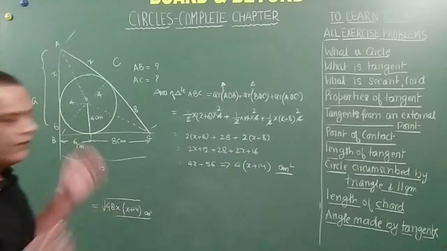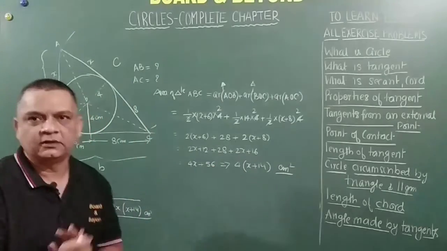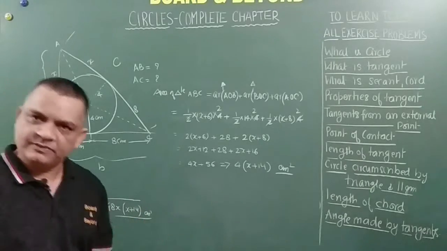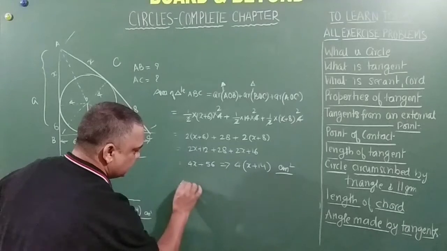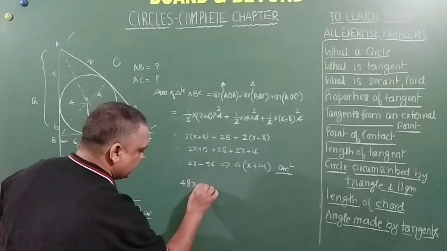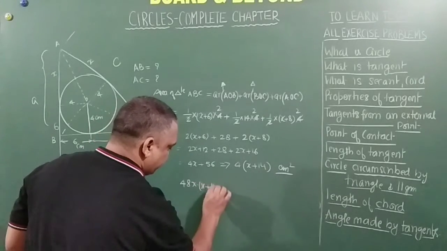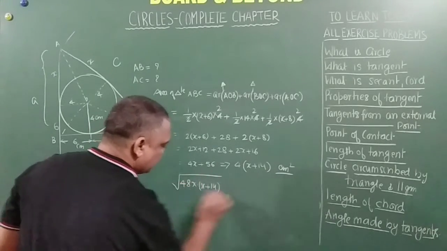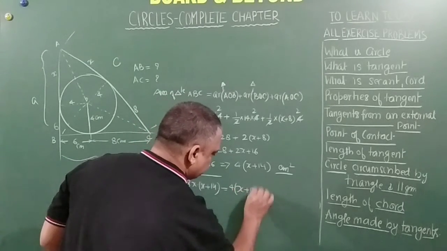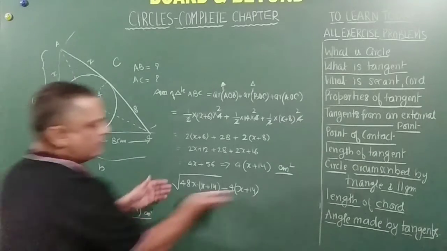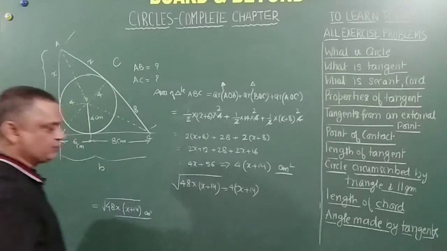Now, friends, do we all agree that this and this should be the same? Because this is the area of the same triangle. So this should be equal to this. Now let's equate this. This is 48x into (x plus 14) under square root is equal to 4 times (x plus 14). I am just equating the two areas. I hope there is no confusion in this.